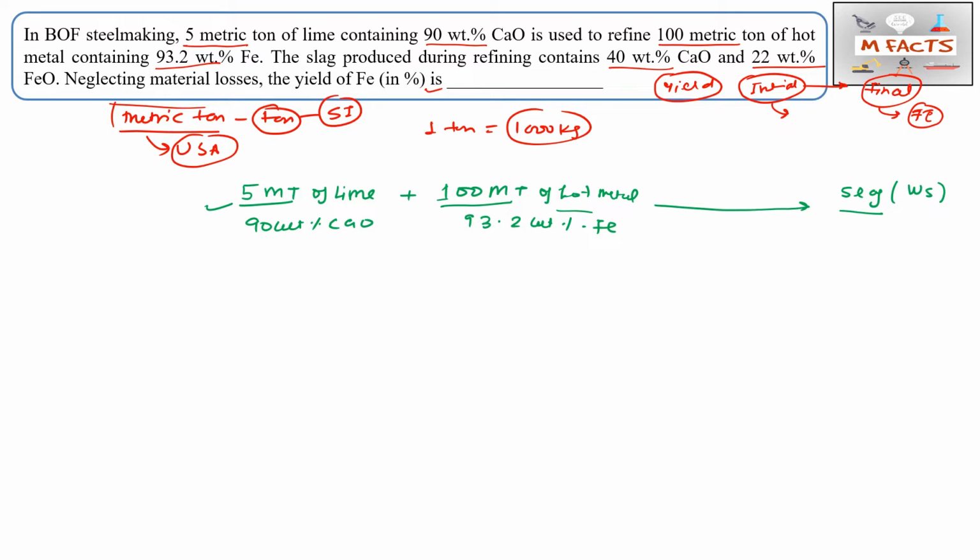So I am assuming this is Ws MT. You could suppose some unknown value like x kg. Here the unit is MT, so I am also using MT. This slag contains basically two things: 40 weight percent of CaO and 20 weight percent of FeO.